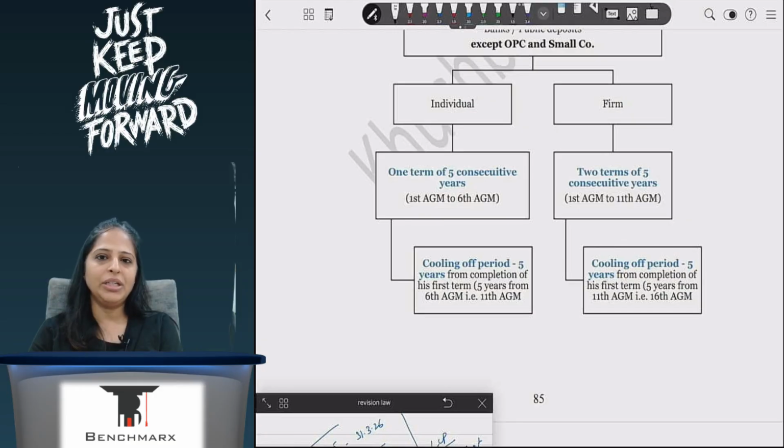When that cooling off period is happening, at that point of time, if I am a partner of some other firm also, so if I am a partner of ABC Associates, ABC is not going to be appointed, but I am also a partner of PQR Associates, PQR can also not be appointed.